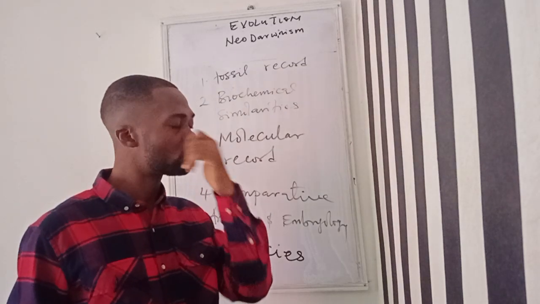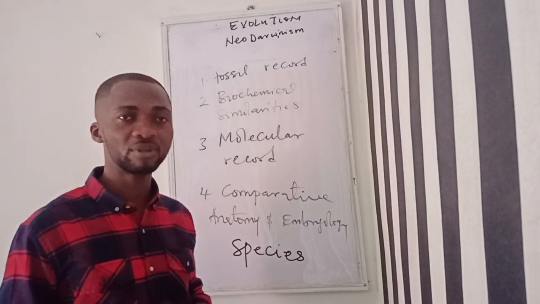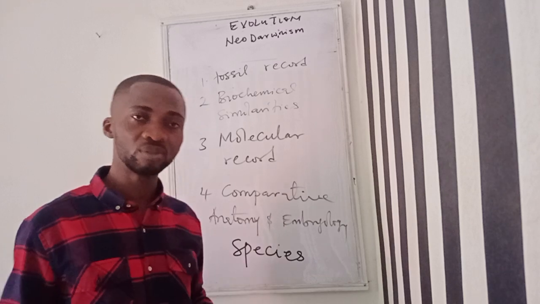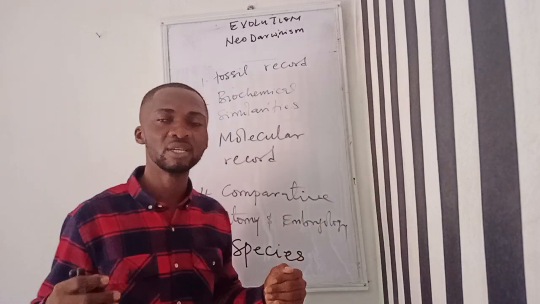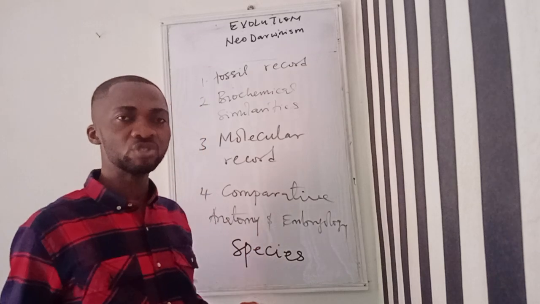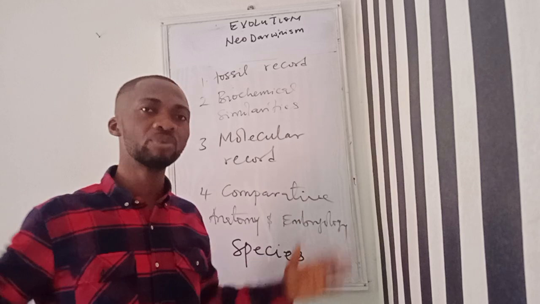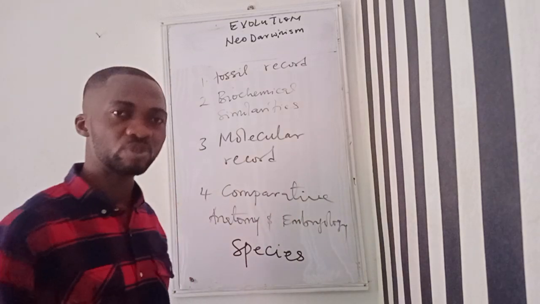And there are some mutations that are neutral. Neutral means it does not have much effect. It does not have effect on the organism, even though mutation has occurred, but that kind of mutation is neutral. But when the mutation becomes substantial and accumulates over a long period of time, it has the ability to result in speciation.